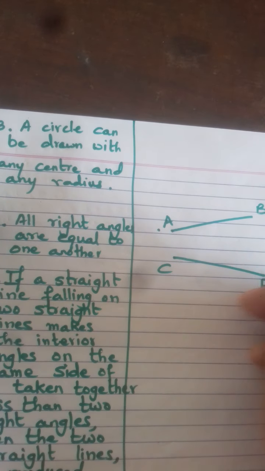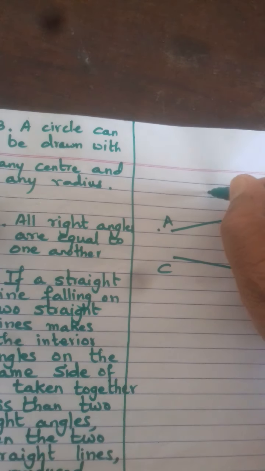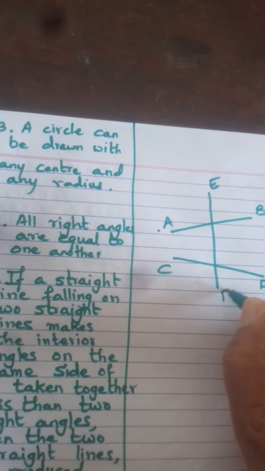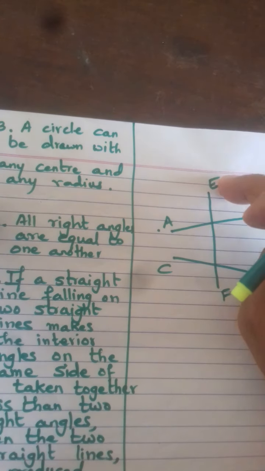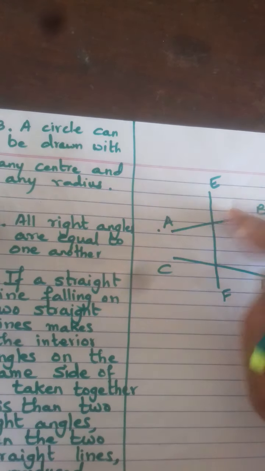What it actually means is, there are 2 lines AB and CD, suppose. They can be anyhow, and a straight line EF falls on them. That is, it intersects these 2 straight lines AB and CD.